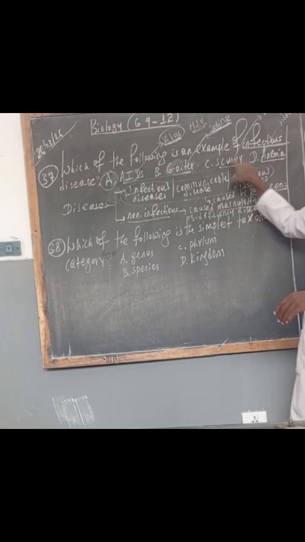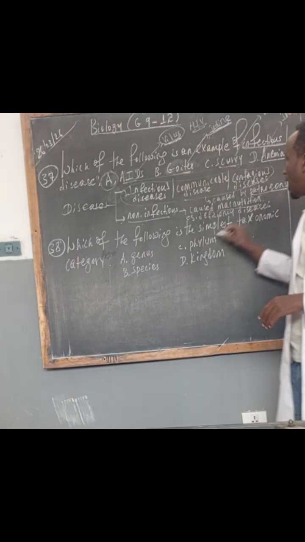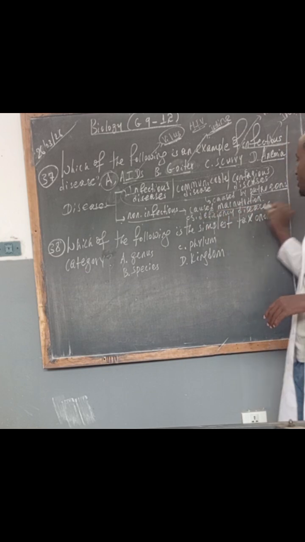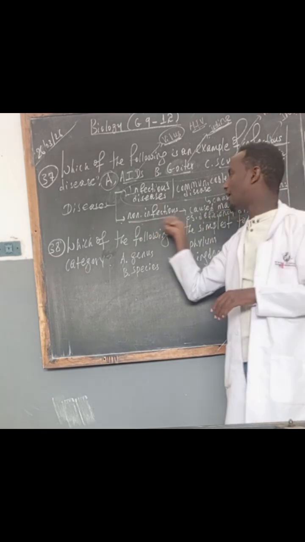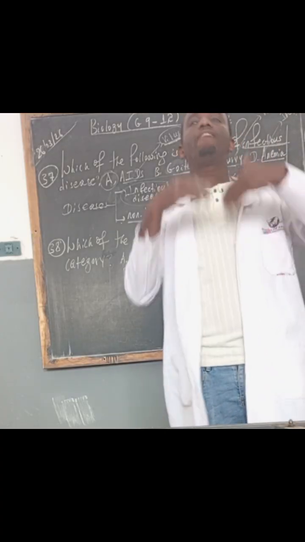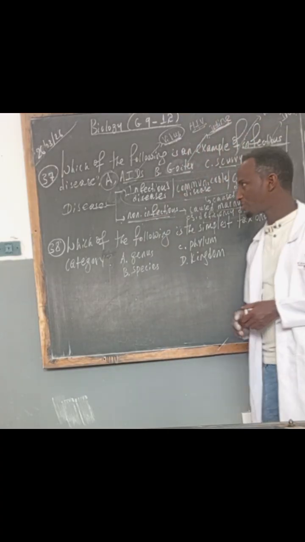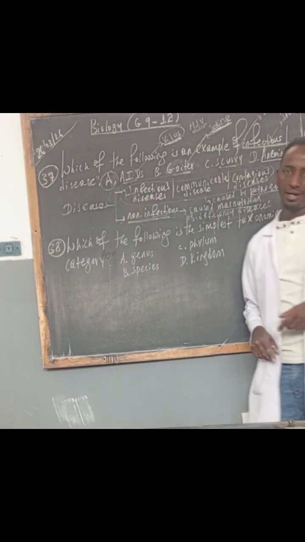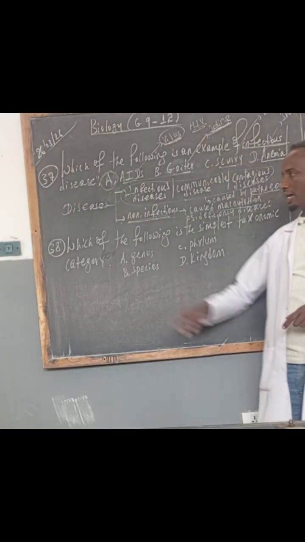So anemia, scurvy, and goiter are a kind of deficiency disease. That's why deficiency diseases are also classified under the category of non-infectious diseases. So the answer for question number 37 is A. The next question number